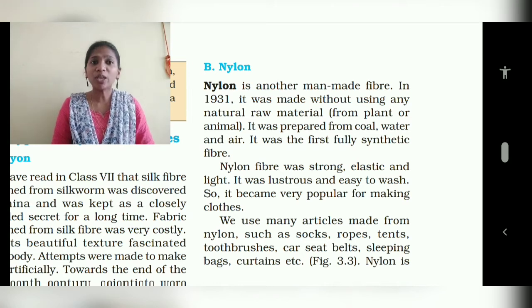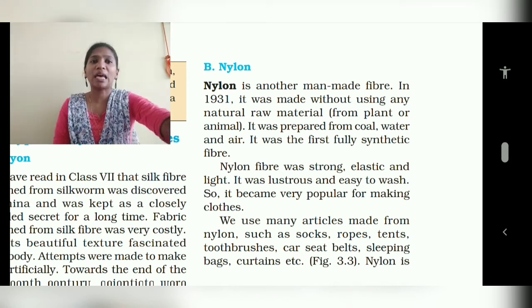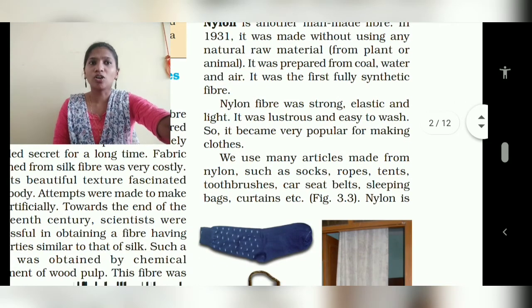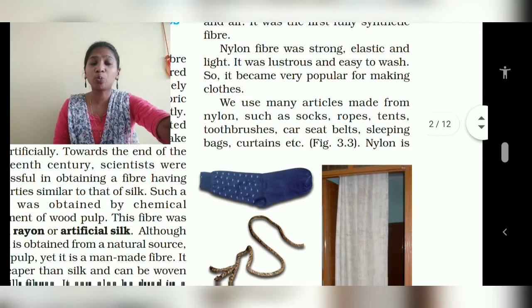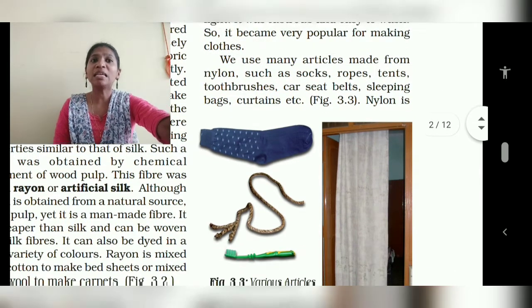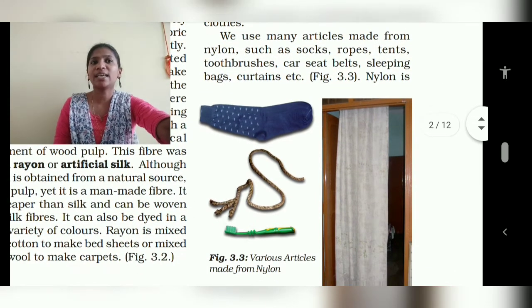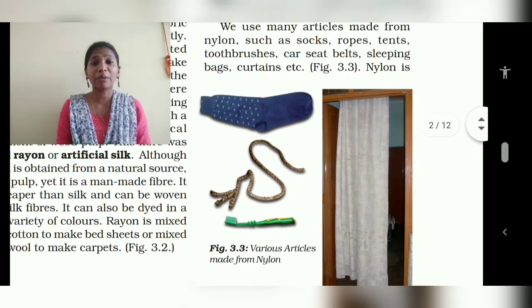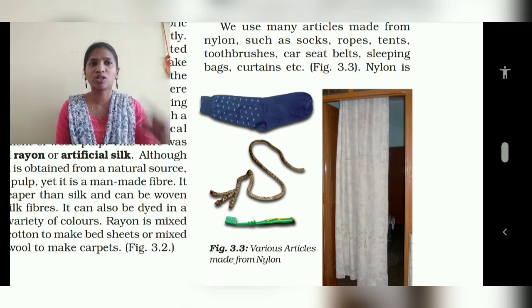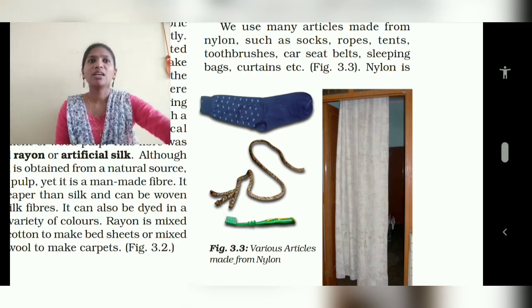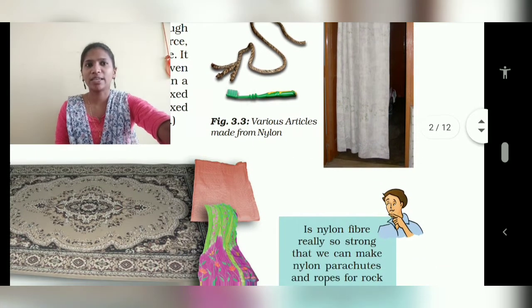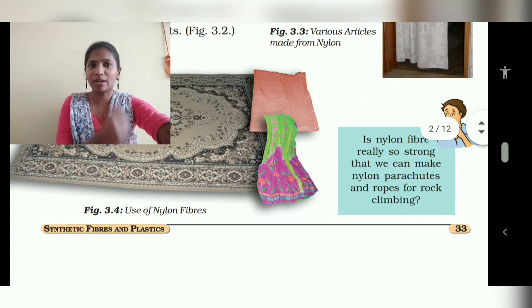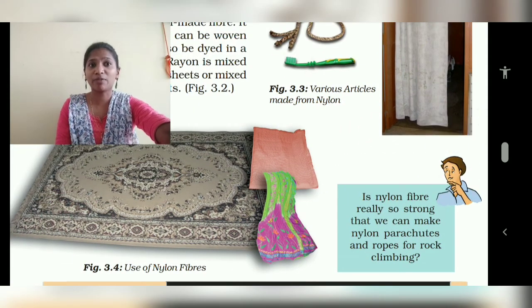We use many articles made from nylon such as socks, rope, tents, toothbrushes, car seat belts, sleeping bags, curtains, etc. You can see there are many articles we can prepare from nylon. This is the nylon fiber carpet which we are using.